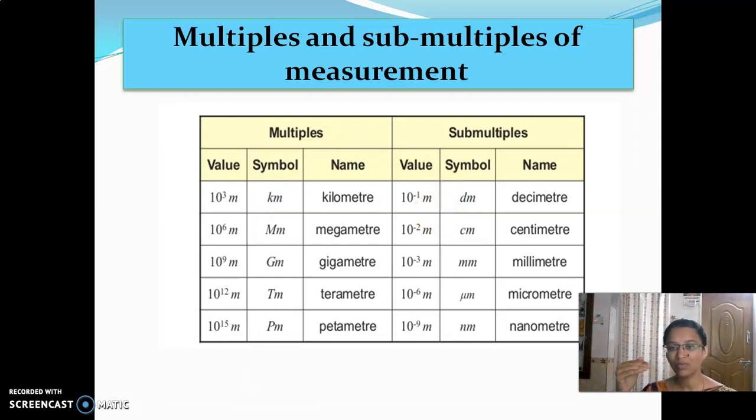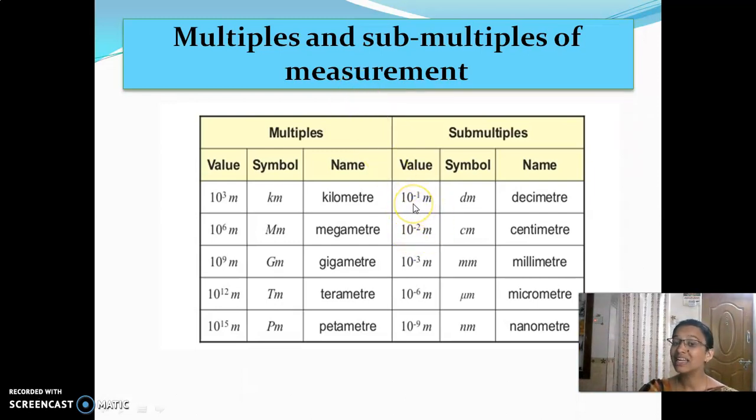Okay. So decimeter, centimeter, millimeter, micrometer, nanometer. These are all less than the meter. 100 centimeter is equal to 1 meter. So what is this 100? After 1, you'll be having 2 zeros for centimeter. 100 centimeter equals 1 meter, so after that 1 you'll be having 2 zeros. That is why it is 10 power minus 2.